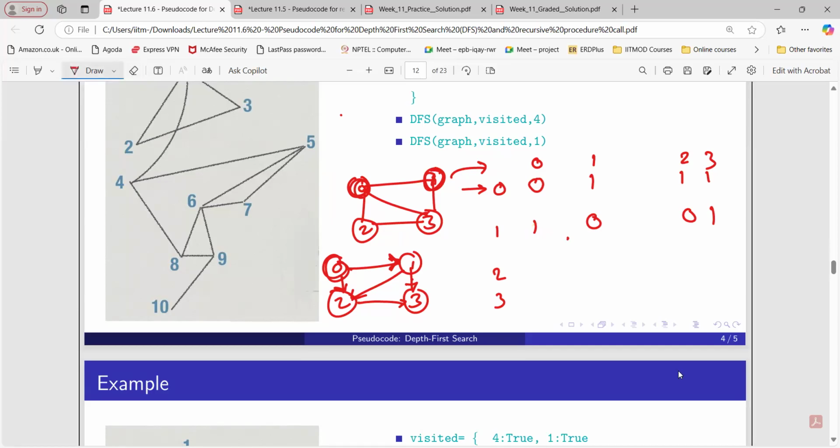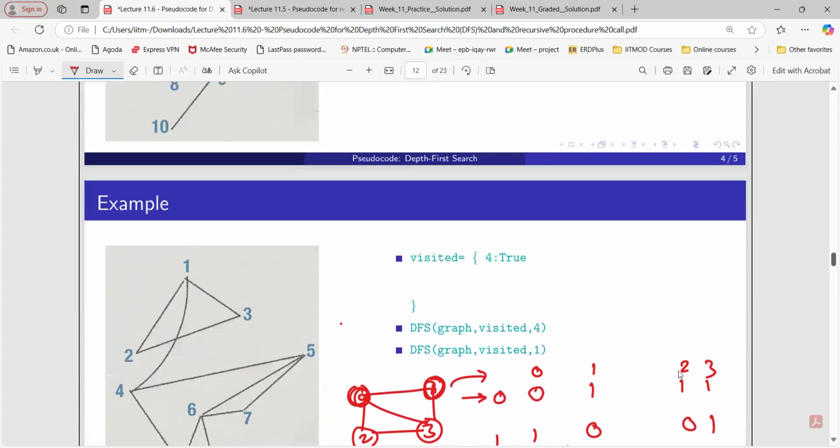We have discussed this in the first few sessions, like week 9 or so. So you can refer to that.